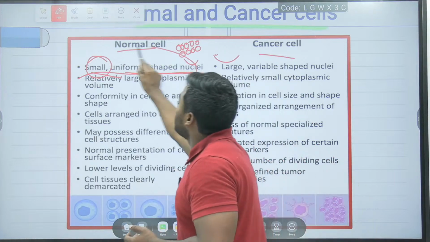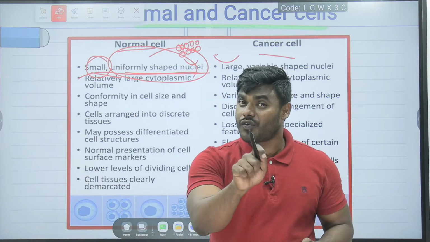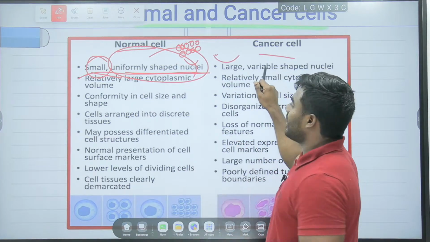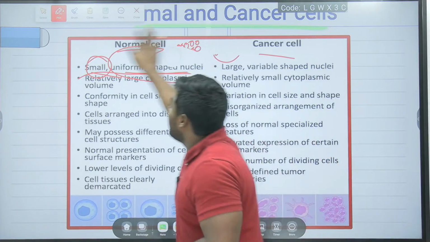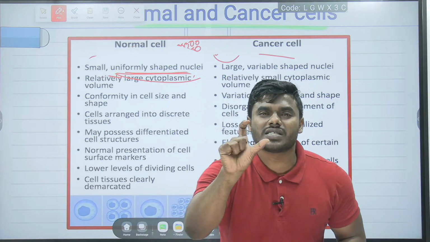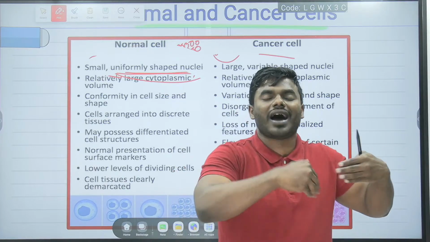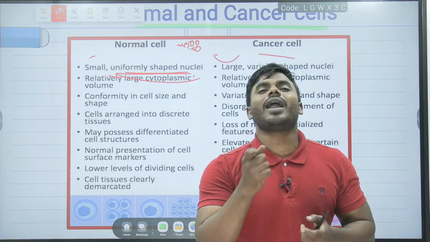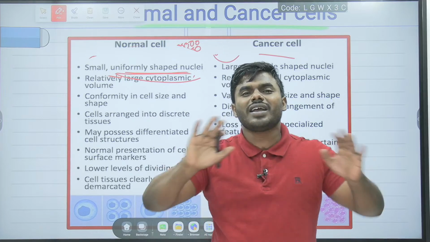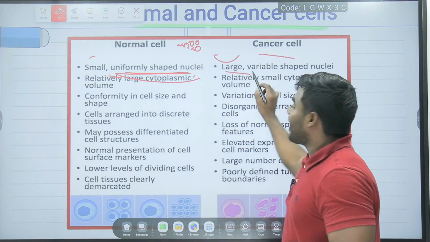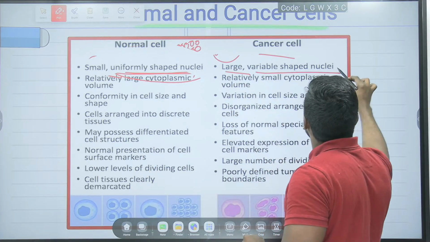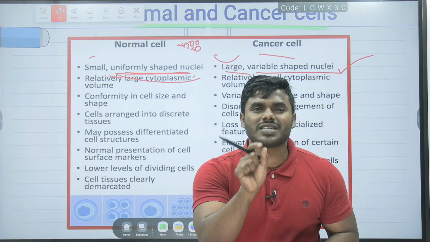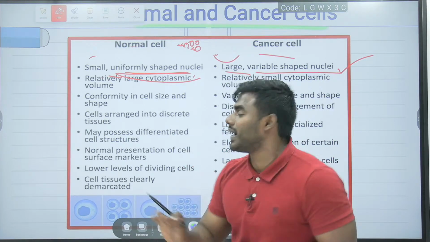They are uniformly shaped. Never forget that point. But friends, if you look into the cancer cell, one cancer cell's size is not at all the same when compared to another cancer cell. The entire size will be different. They have large, variable shaped nuclei. Please kindly don't get confused with that.